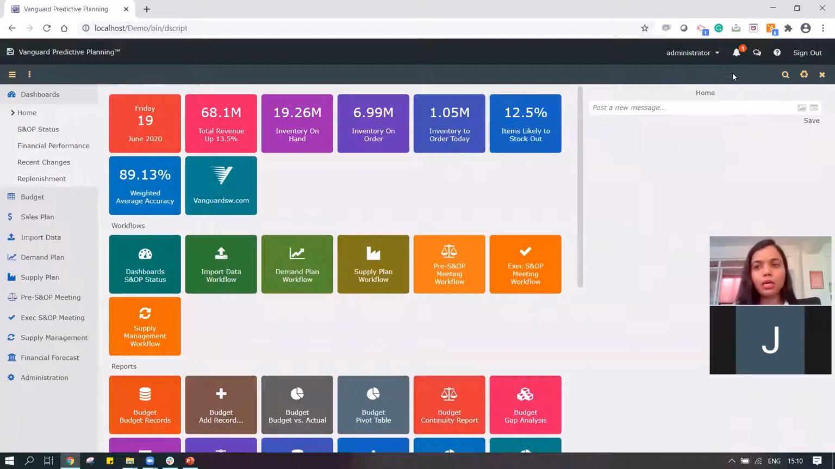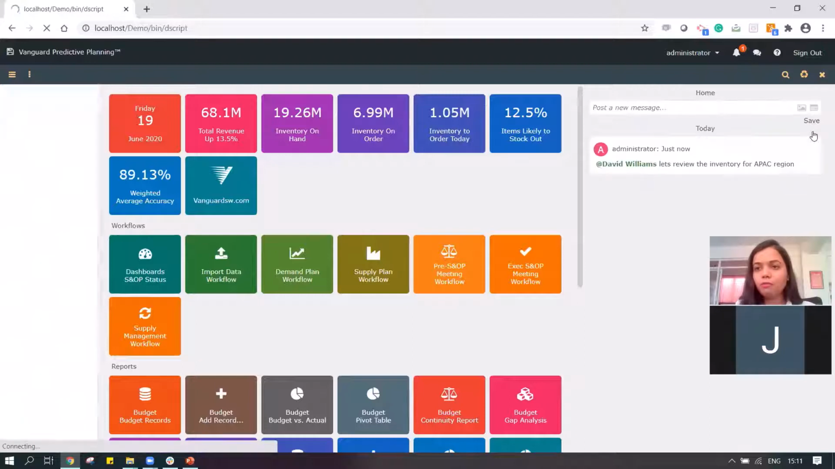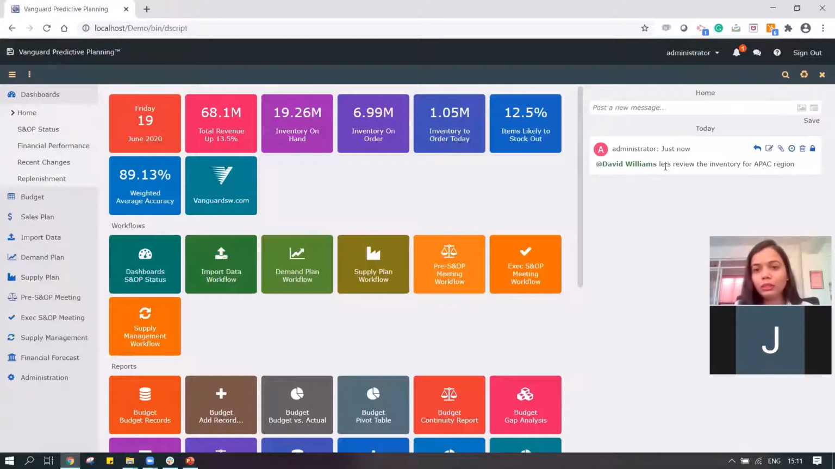On top of it, I get this chat option where I can write messages to different members of my team, just to collaborate quite effectively. Let's review the inventory for APAC region, and I can just hit save, and it would automatically go to David Williams, who is responsible to monitor this progress.